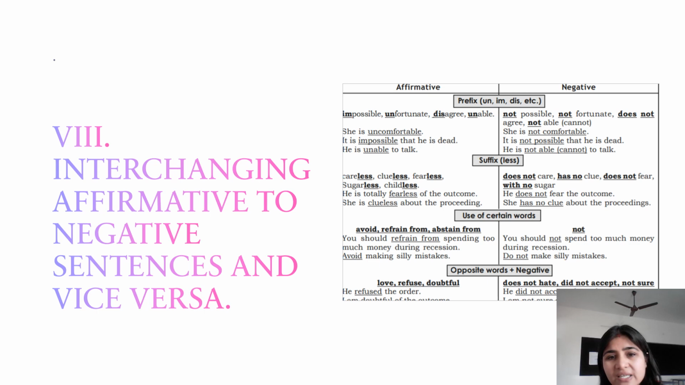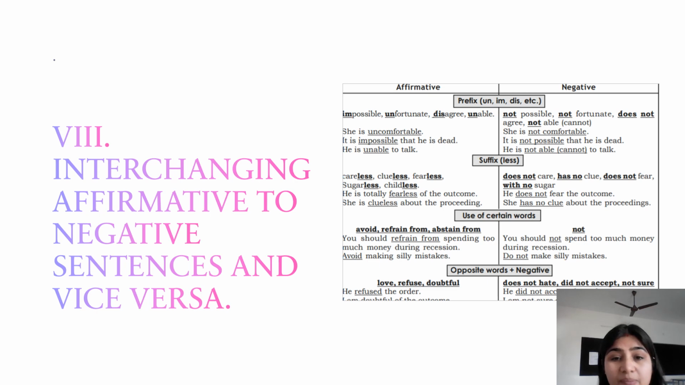So there are simple ways in which affirmative sentences can be changed to negative sentences. Suppose in a sentence, if you have any word like impossible, that is in the affirmative, you can make it not possible. So the prefixes un, im, dis can be added to make an affirmative sentence a negative sentence. Let me give you more examples. Unfortunate can be written in the negative way by saying not fortunate, disagree, does not agree, unable, not able.